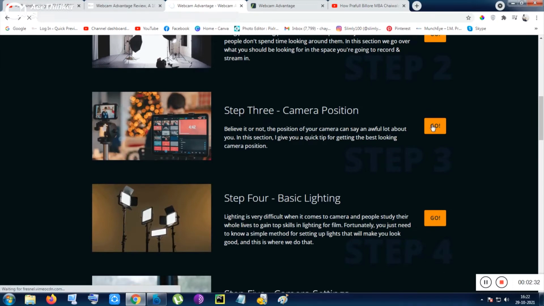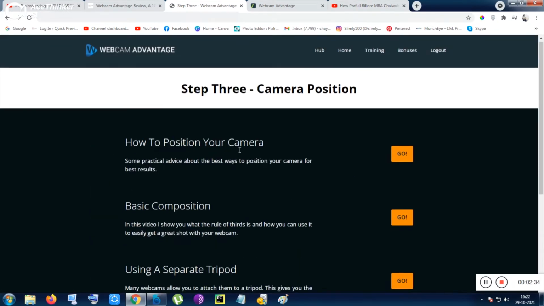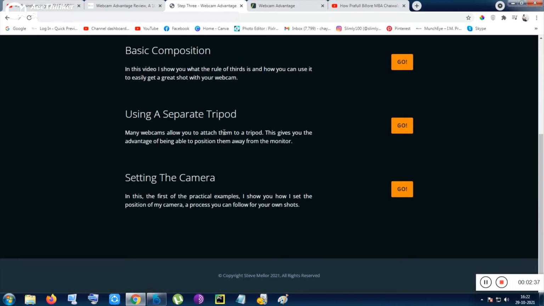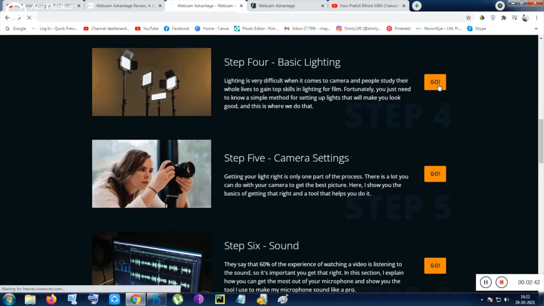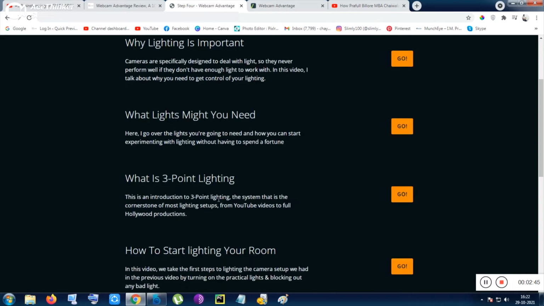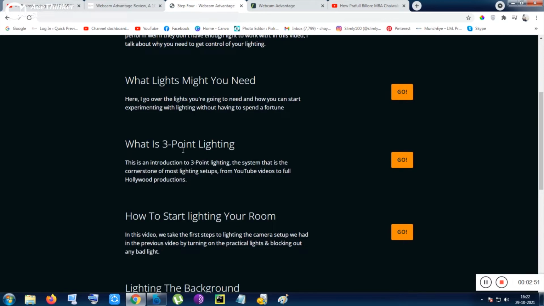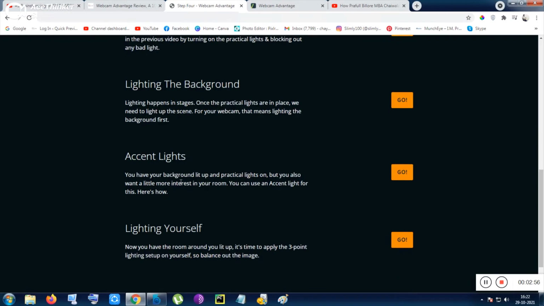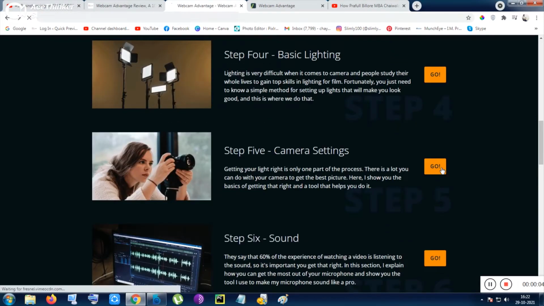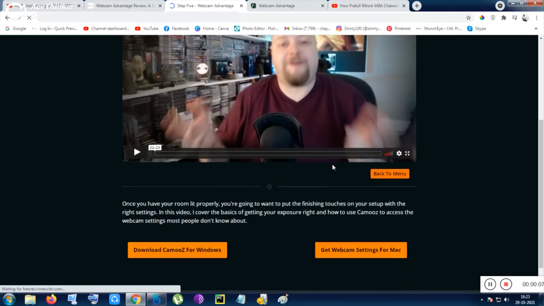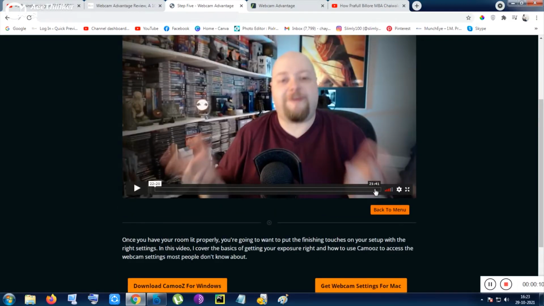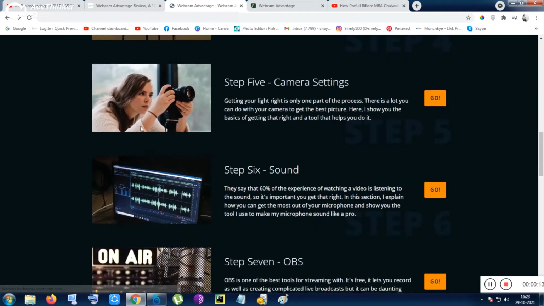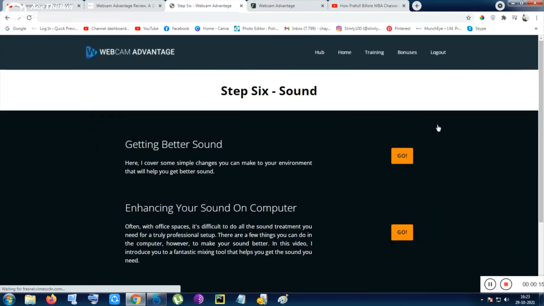Inside step 3 you can see the camera position: how to position your camera, basic composition, using a separate tripod, setting the camera. Inside step 4, the basic lighting: why lighting is important, what lights you might need, what the 3-point lighting is, how to start lighting your room, lighting the background, accent lights, and lighting yourself. Inside number 5, let me click on camera settings. There is one video, but it is a lengthy and very detailed video. I have not gone through it.